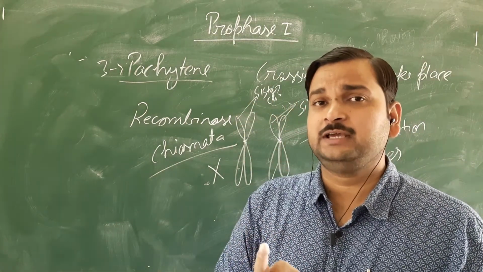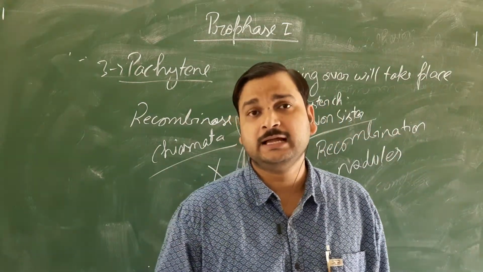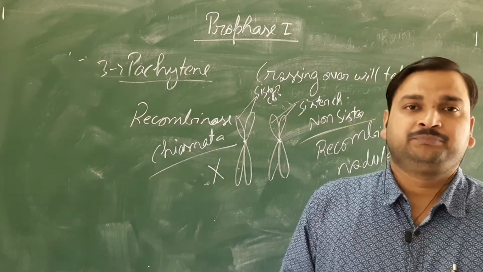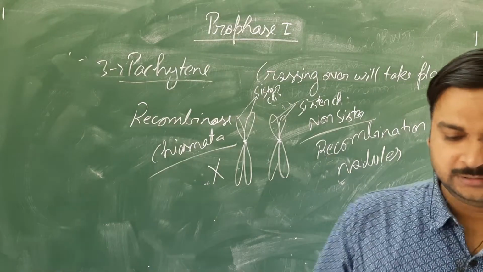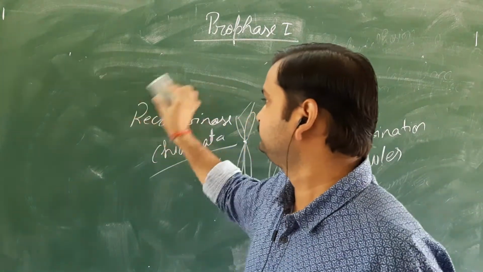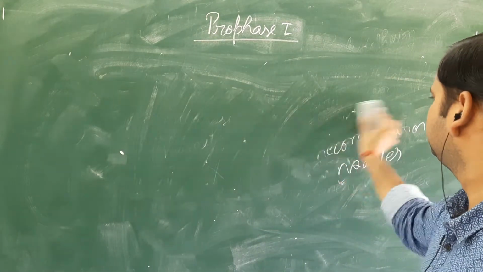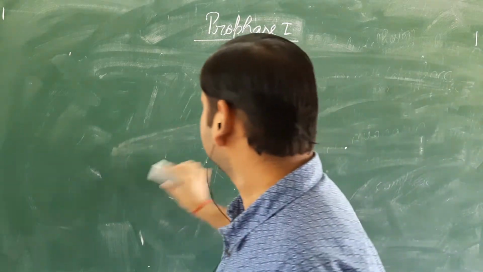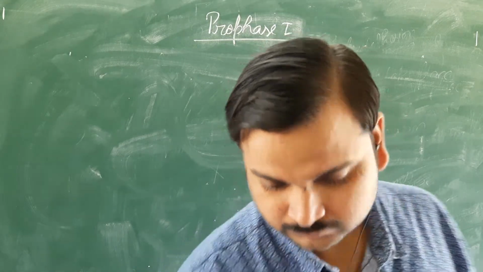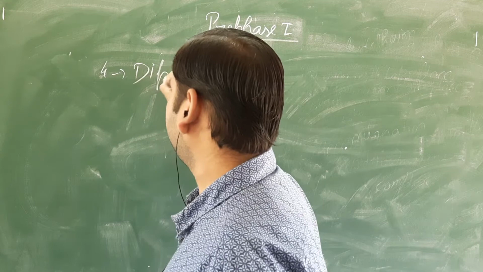The formation of chiasmata will take place in the Pachytene stage, but it will not be visible. This will be visible in the next stage, that is the diplotene stage. Fourth one is the diplotene.